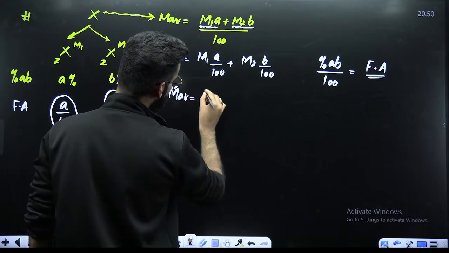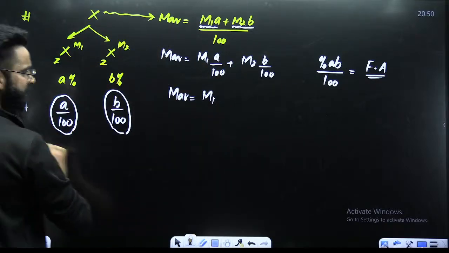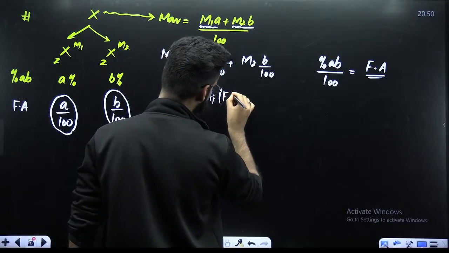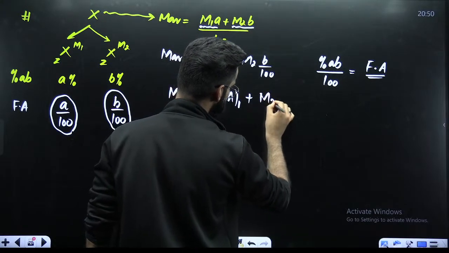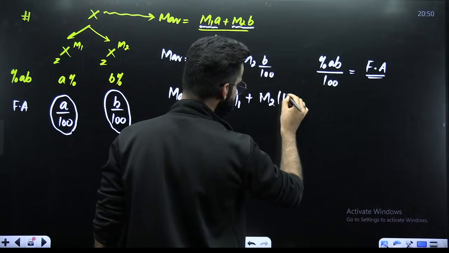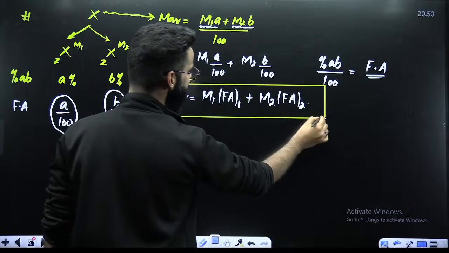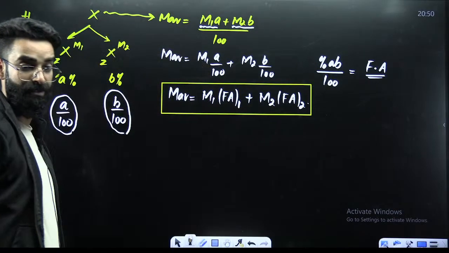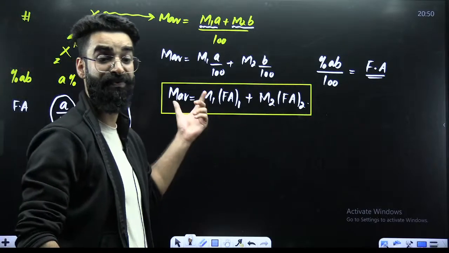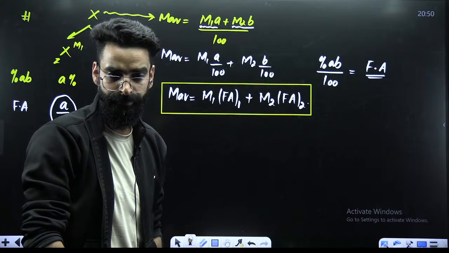Now people, M1 you are writing as such, A by 100. Instead of A by 100, what can you write? A by 100 is what I call the fractional abundance of the first isotope, plus M2 times B by 100, which is the fractional abundance of the second isotope. So this is one more result to calculate the average atomic mass of an element, in terms of fractional abundance. Okay?